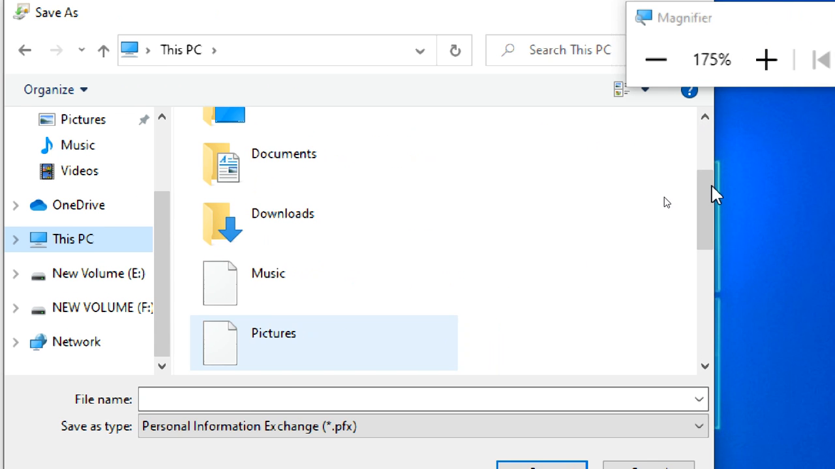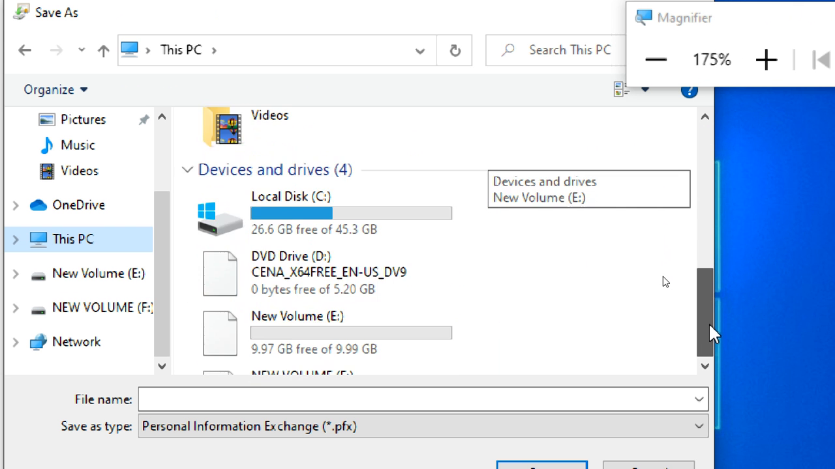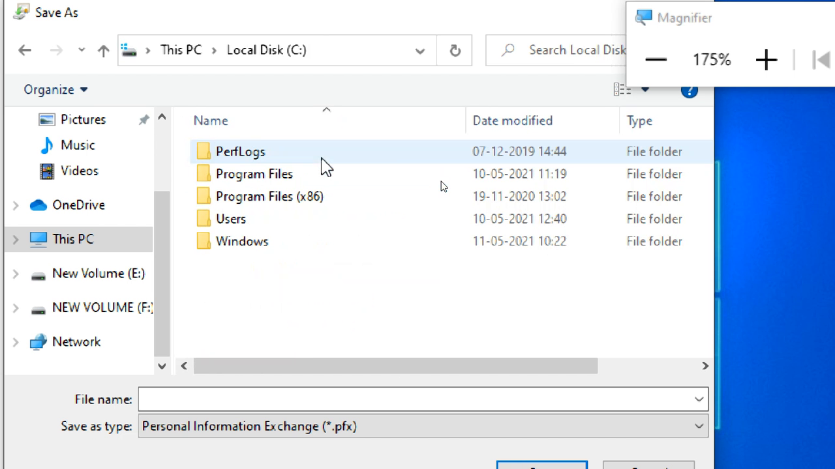The 5 minute practical became a 1 hour practical. Okay, this is the C drive. Here I am going to create a folder.